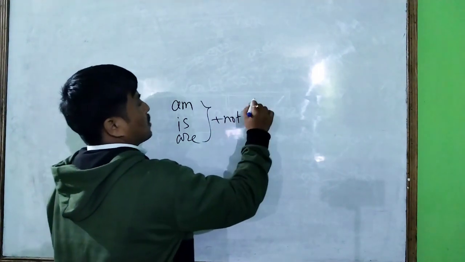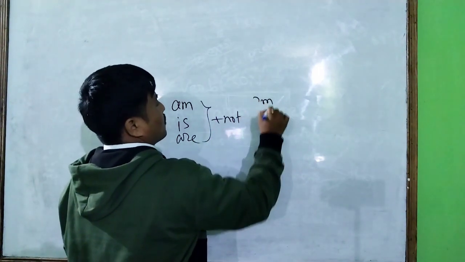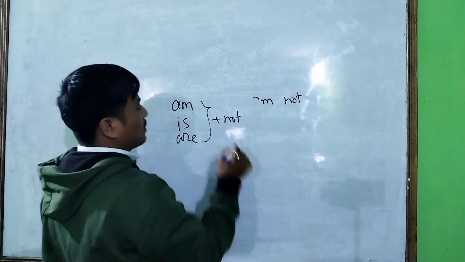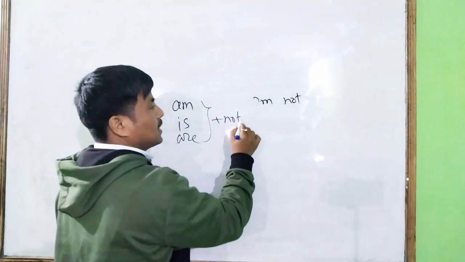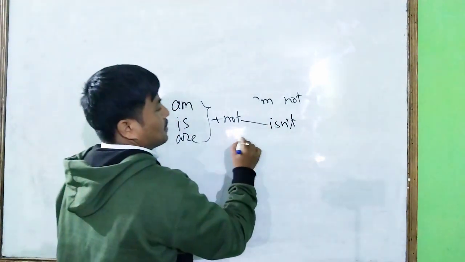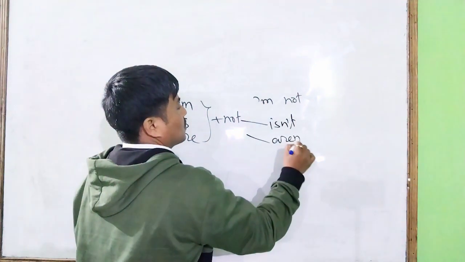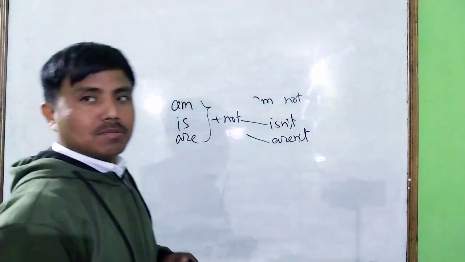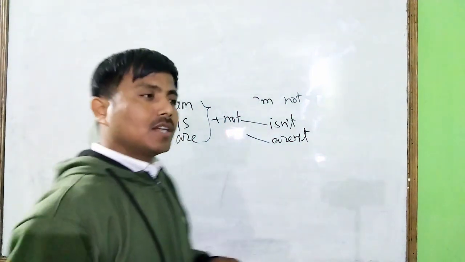Am plus not has no short form. Is plus not, the short form is isn't, and are plus not, the short form is aren't.